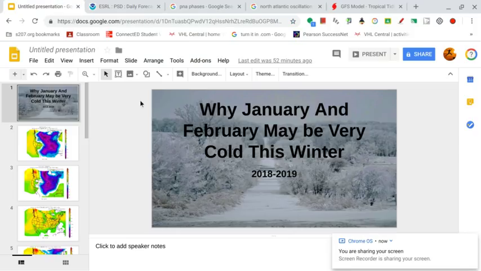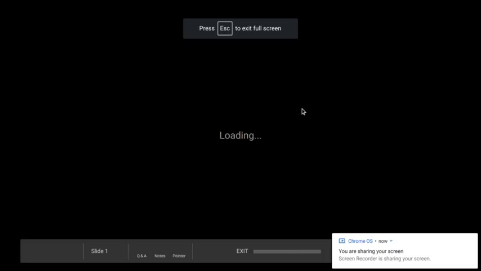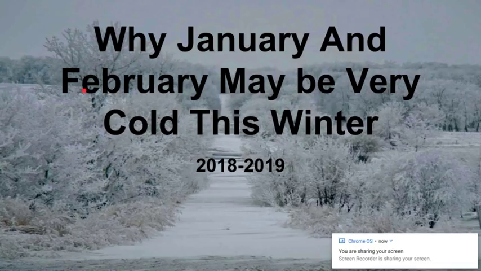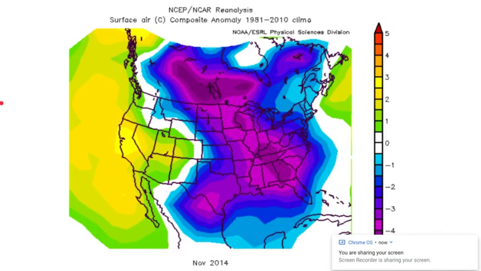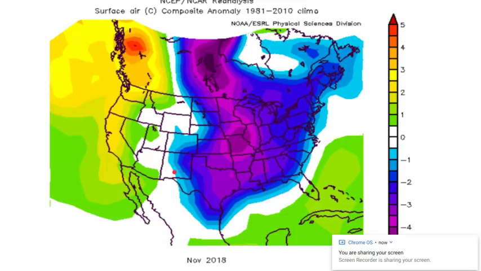So let's look at now my slide presentation, which I've organized with analogs. This forecast is a lot about analogs. So let's turn on my pointer, and this is again why January and February may be very cold this winter. So this is November 2014, and this was a couple of years ago. So we see very cold across much of the country, warmer a little bit across the west, and this does look similar to what we had this year.